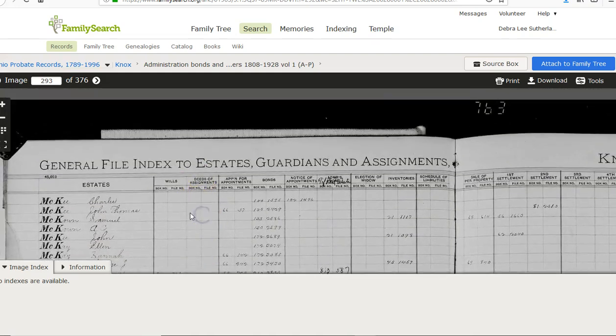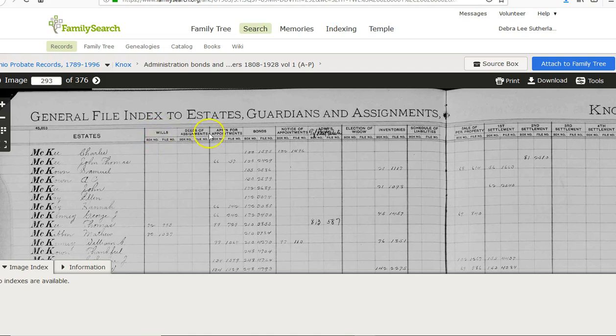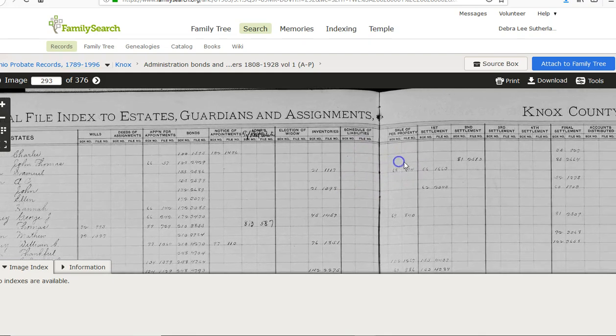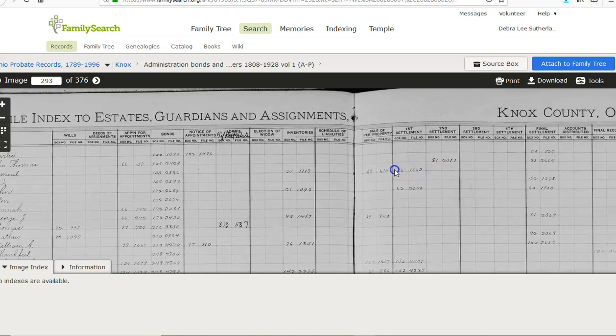Oh, I want to show you this up here too. At the top of the index, there's different categories. Wills. Look at all these ones that don't have wills. All these people have died intestate, my great-grandfather being one of them. They'll show deeds, appointments for the executors, the bonds for the executors, election of the widow if she decides she doesn't want to be the executor, because sometimes they'll name their wife the executor and she says, I don't want to do that. The inventories of what they have in the estate, if they owe anybody money, sale of property to settle that money that they might owe someone.